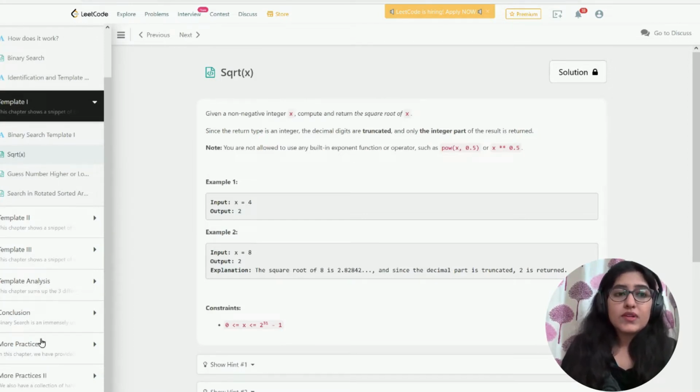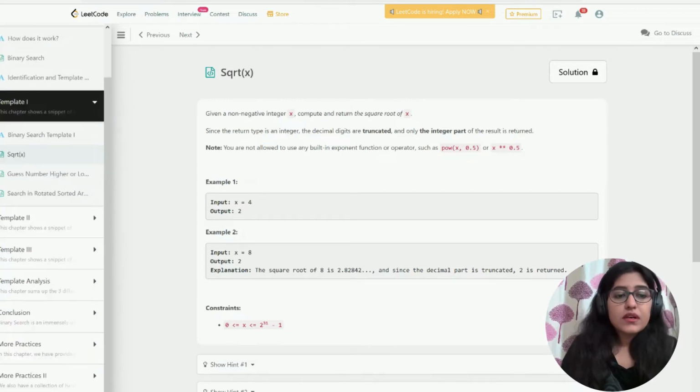But once you have solved all the questions respective to that template, that is not enough. The main test is if you can see a question and identify which kind of method or particular algorithm should be used here, and we can solve this question, right? So always do the more practice part also.